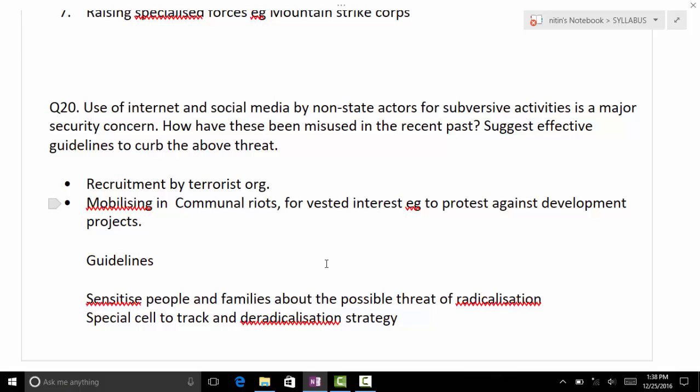Then what else comes to your mind? The other point is mobilizing communal rights. For example, sometimes we have some projects in India, and they also protest against those projects. Some Western nations don't want them.